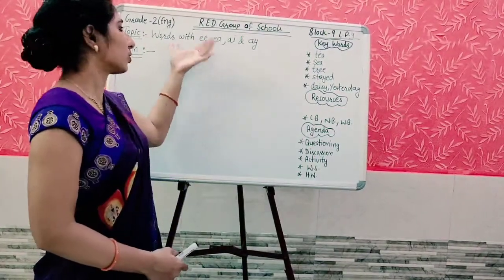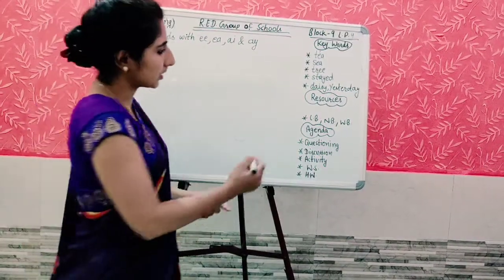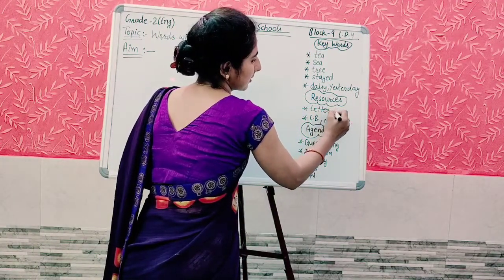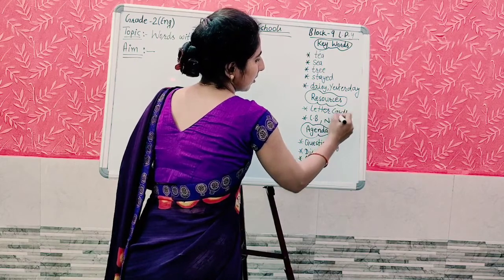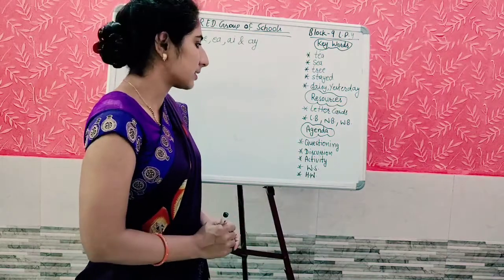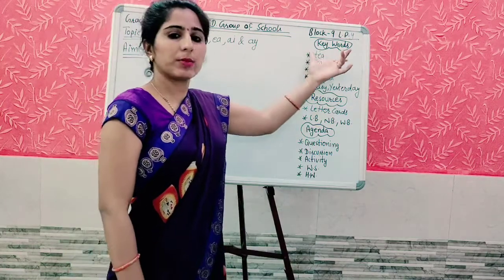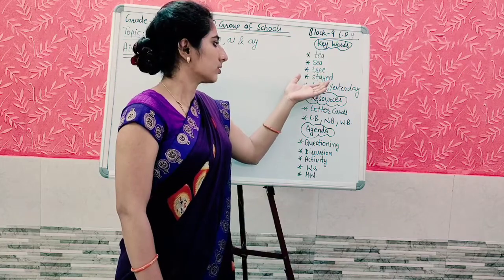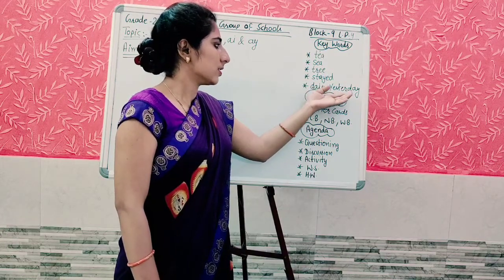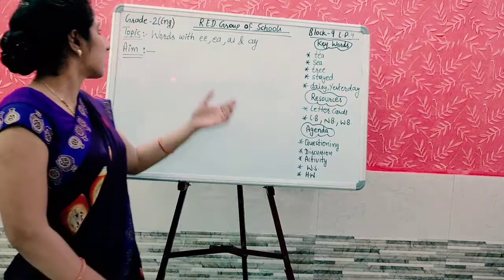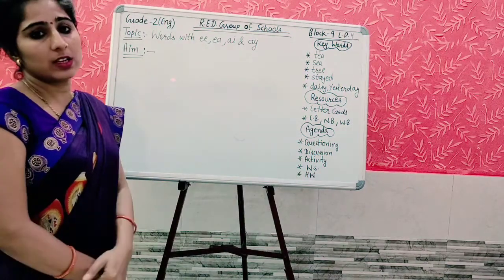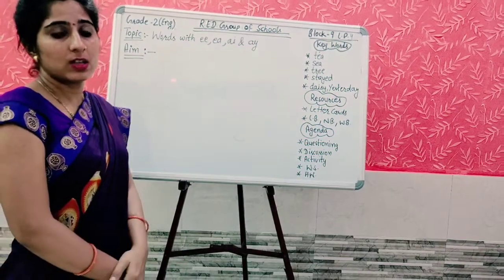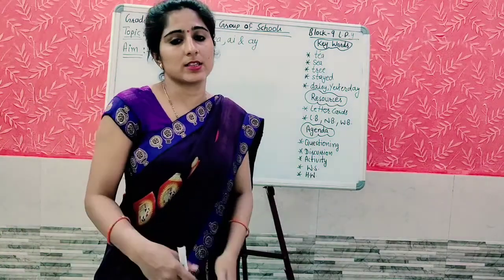So students, we are going to make words. For this we need letter cards also, as I told you in the previous class. So this must be in your resources: letter cards, content book and notebook. And what will be the keywords? Tea, sea, tree, state, daisy, yesterday. Yes, students, as from the topic it is clear that today we are going to make words with the help of these letters.